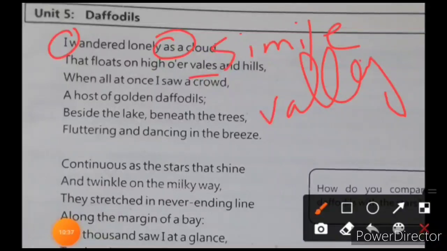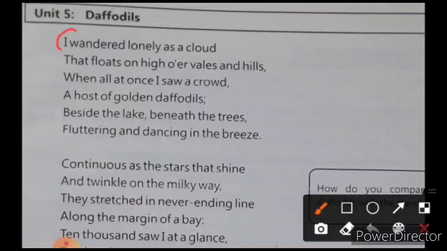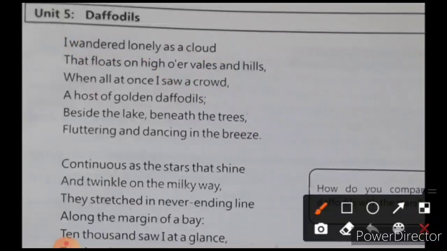Okay, now along with simile, what else do you think, which figure of speech has been used here? Just think over here. "I wandered lonely." Now I and cloud, wandering, this is basically moving here and there. This is a human quality. What is this? A human quality. So if you're giving a human quality to non-living things, what are you doing? Tell me, which figure of speech do you use? You are using personification. So here this is personification as well.